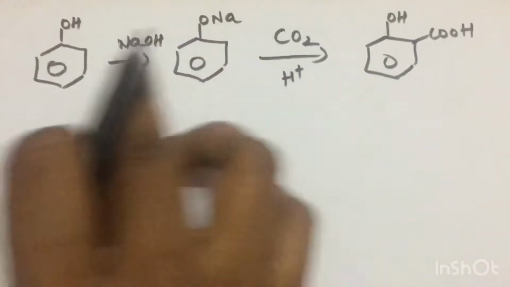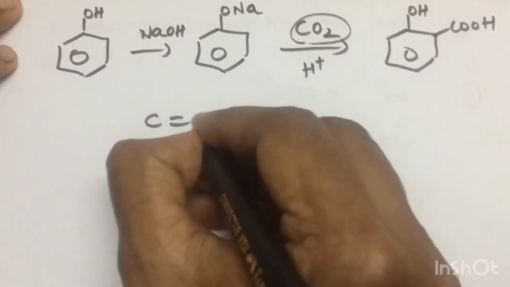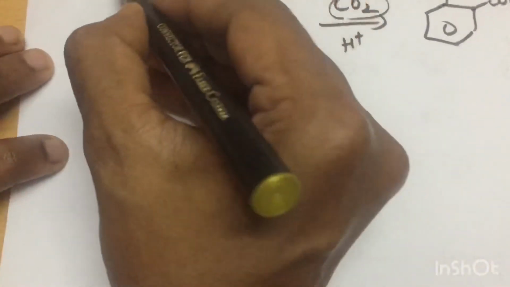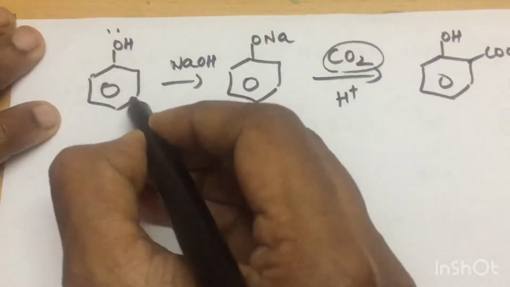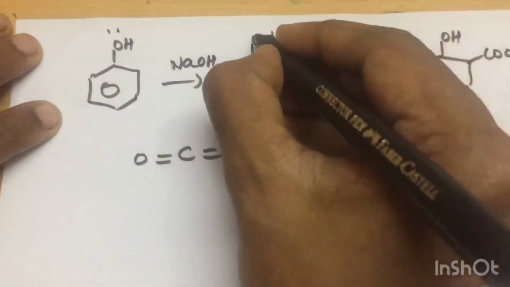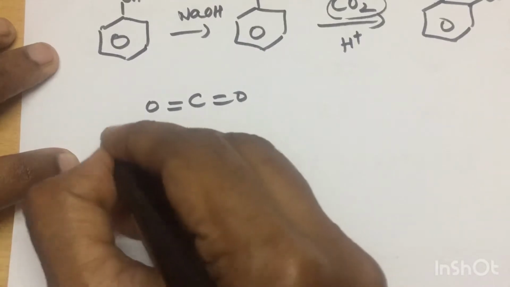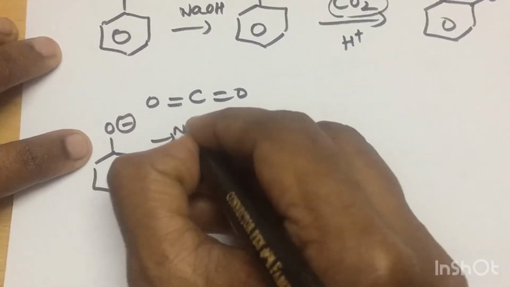So here what happens? Carbon dioxide is a very weak electrophile. Compared to phenol, which has a lone pair that makes the ortho and para positions electron rich, when you remove a proton and make sodium phenoxide ion, this is much more nucleophilic.